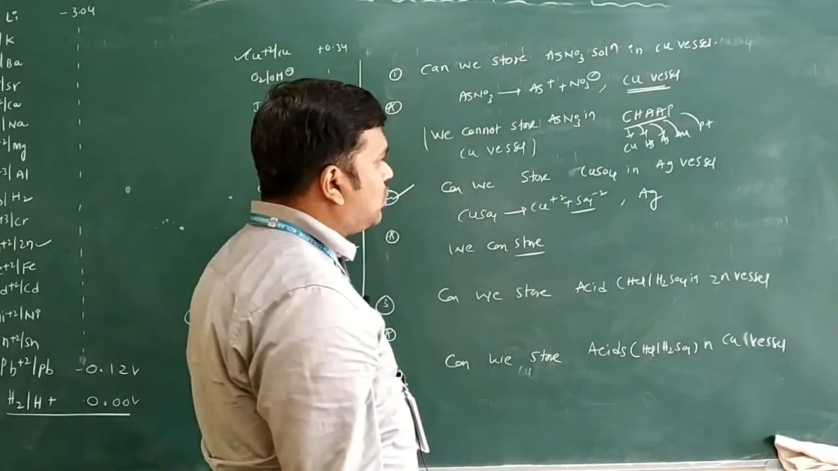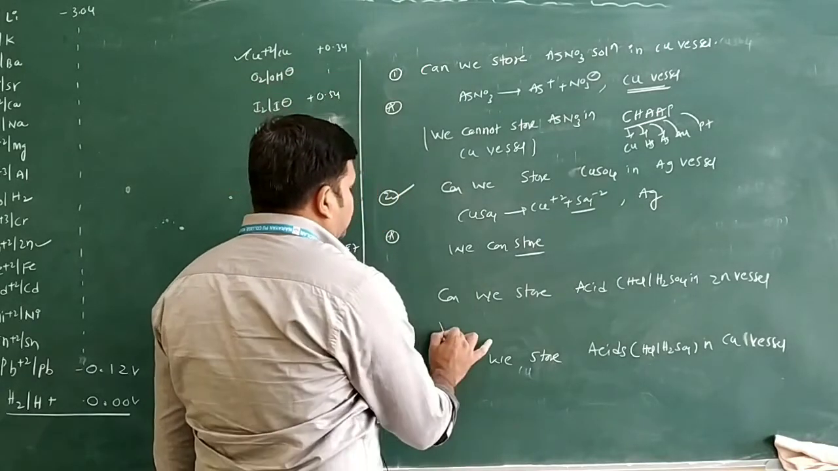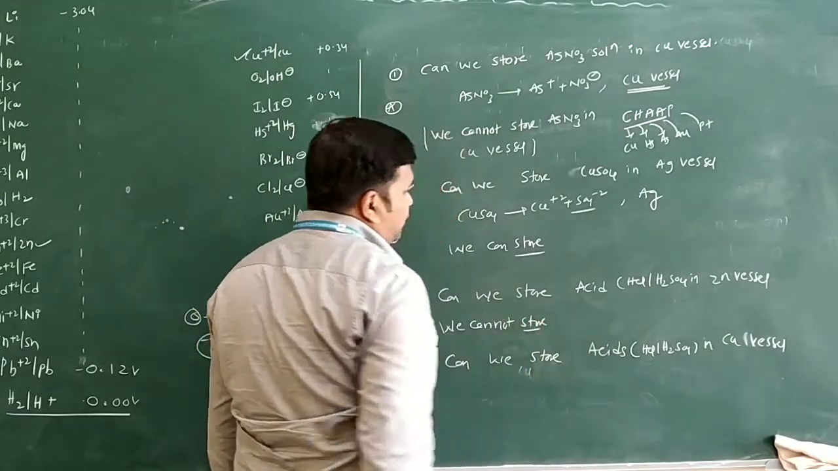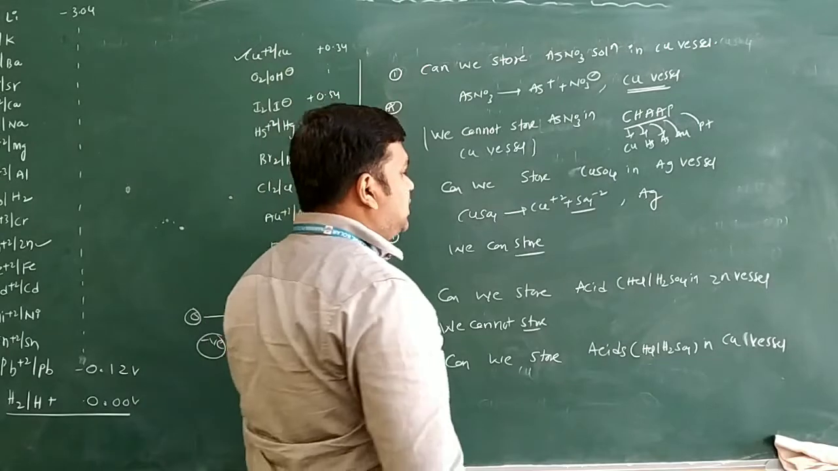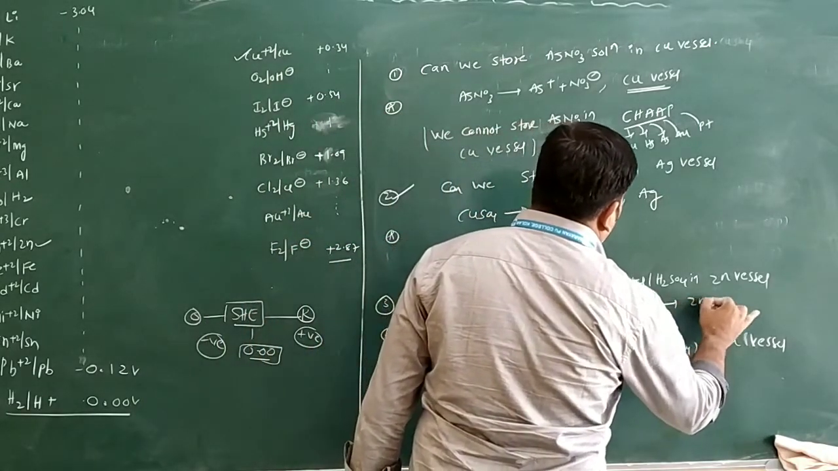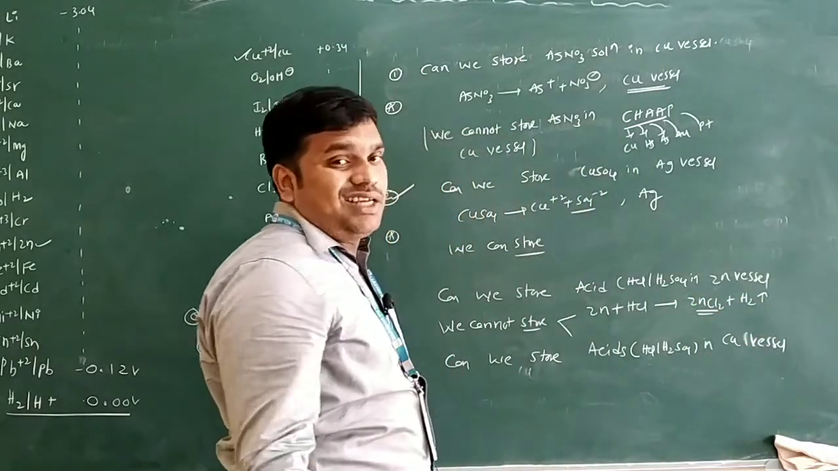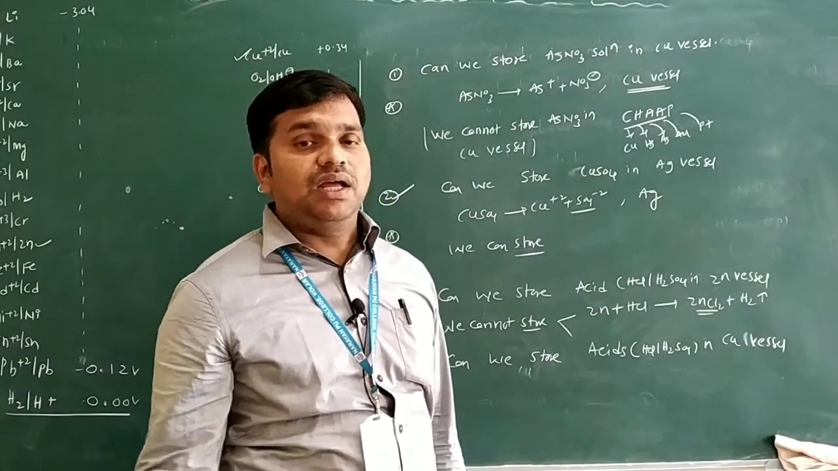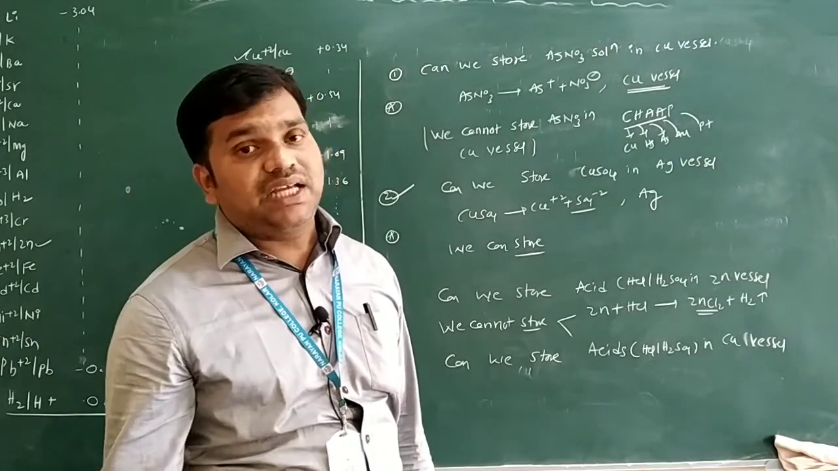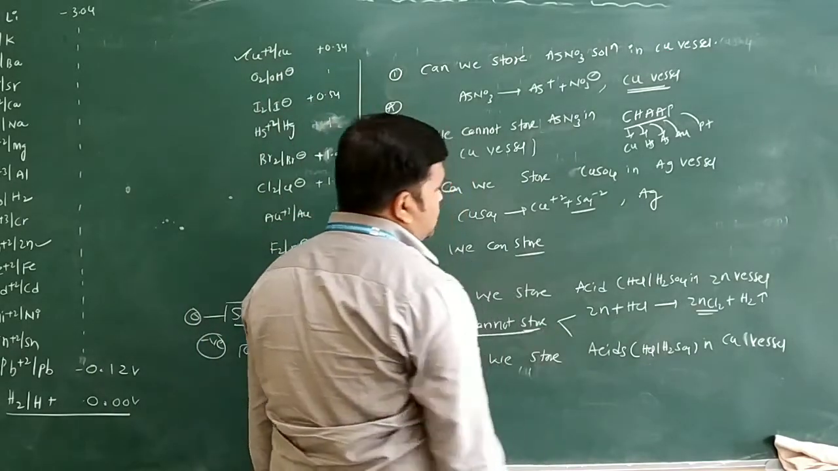See the next question: can we store acids in a zinc vessel? We cannot store. I will say why. If you want to store acids in a zinc vessel, what happens? Zinc reacts with acids to form ZnCl2 plus H2 gas liberated. There is a chemical reaction between zinc and hydrochloric acid or sulfuric acid. Then hydrogen gas is liberated. So zinc undergoes reaction. That's the reason we cannot store acids.